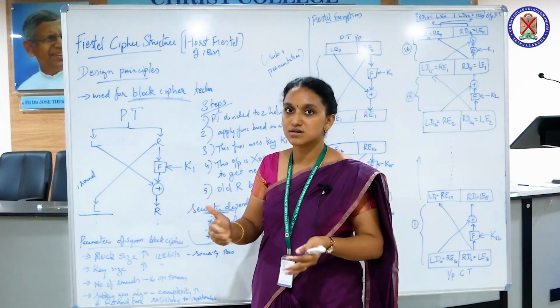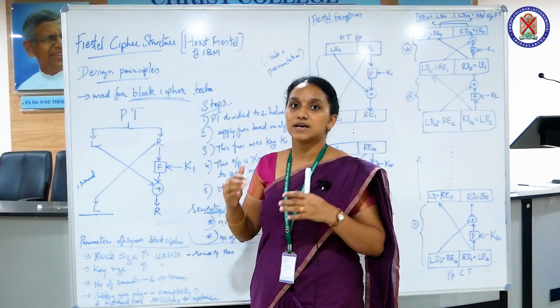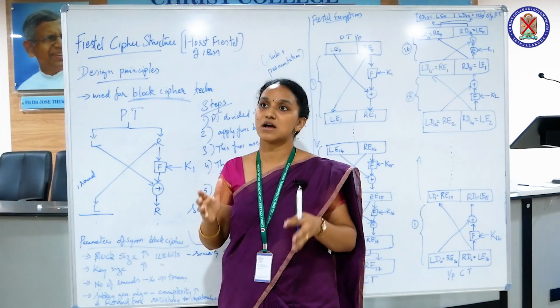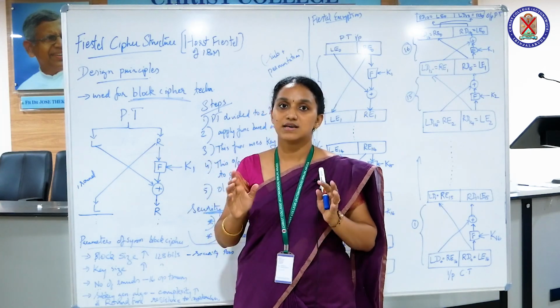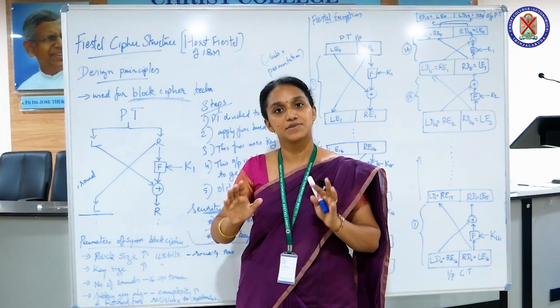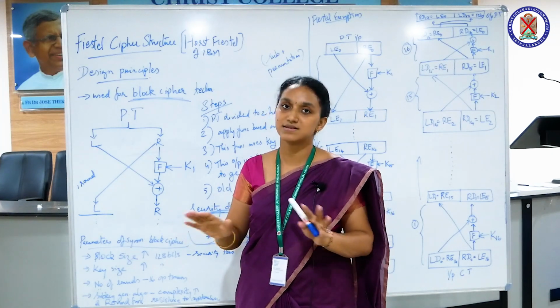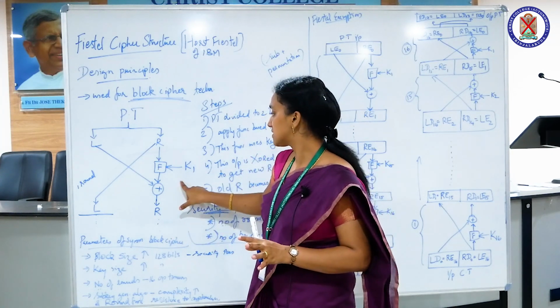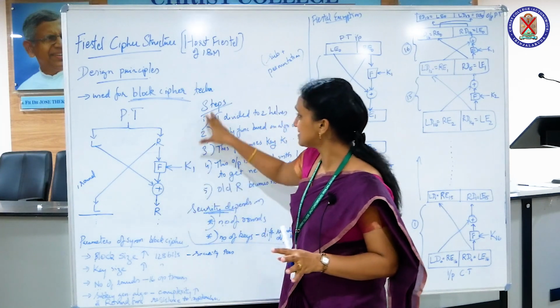This continues as much as you need. The Feistel structure's number of rounds is 16. 16 rounds is the optimum number of rounds used in this structure. So here let's see the steps again.